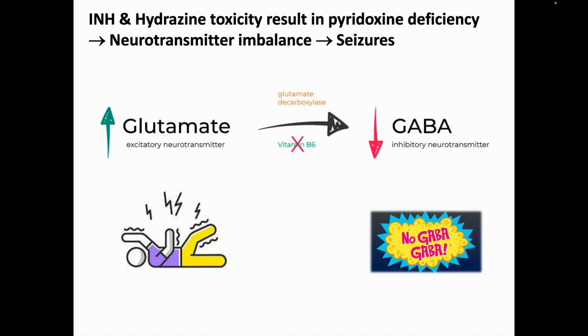A number of the drugs typically used acutely to treat seizures, such as benzodiazepines, augment the action of GABA, but this means that they need GABA to be present in order to work. So the neurotoxicity and seizures from INH can be difficult to treat, since not having enough GABA is the underlying problem.